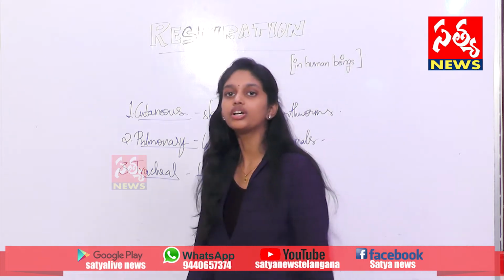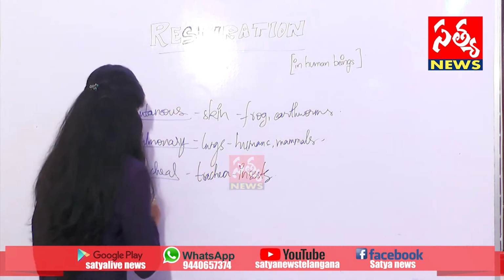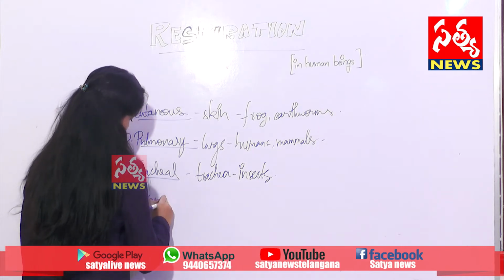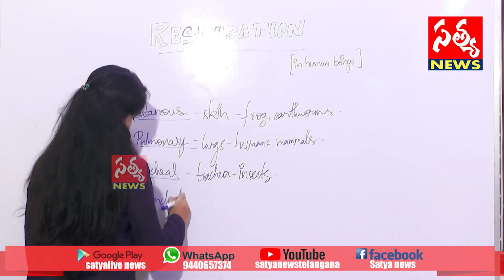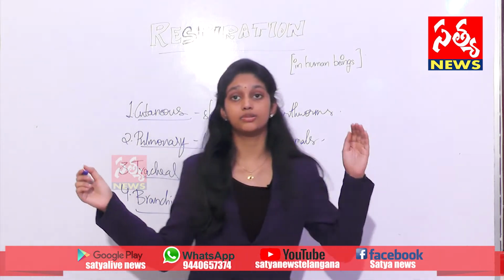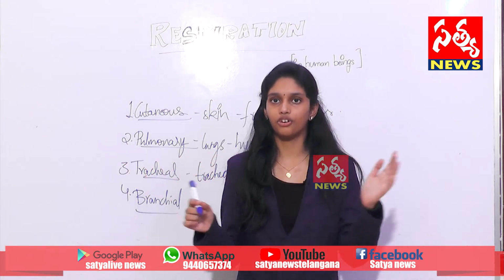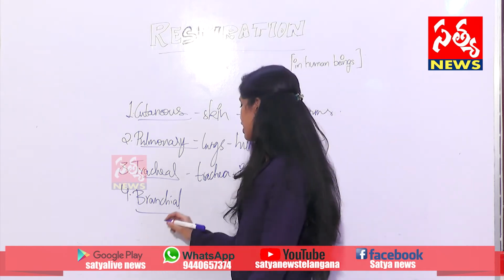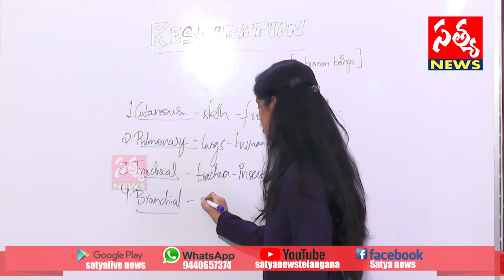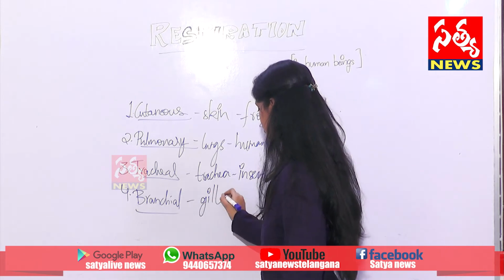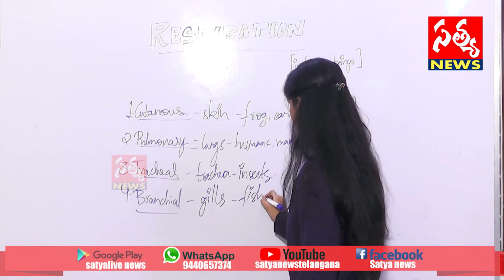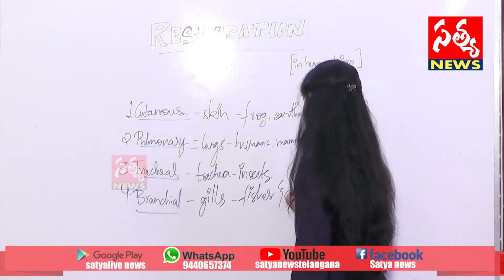And now going with the fourth type of respiration, bronchial respiration. This bronchial respiration takes place in most aquatic organisms and fishes, and the organs associated are the gills. The example: fishes and other aquatic organisms.